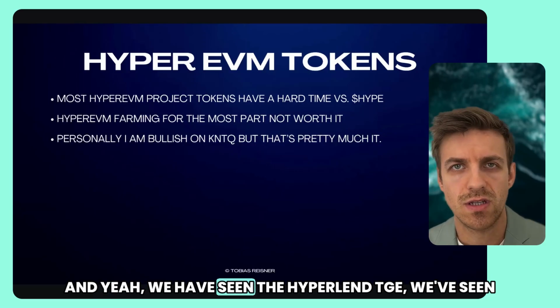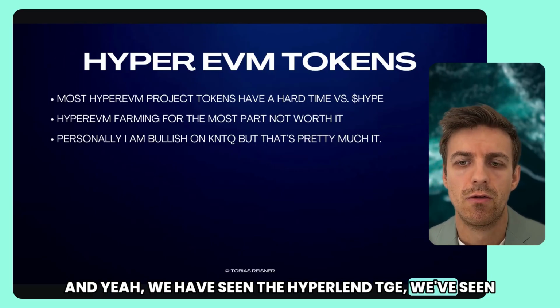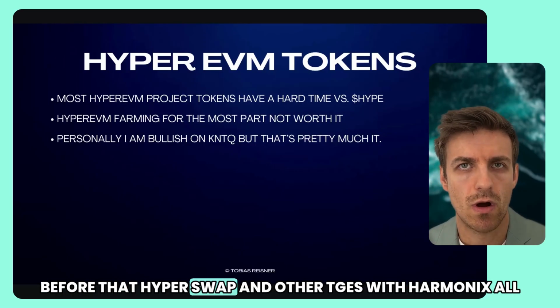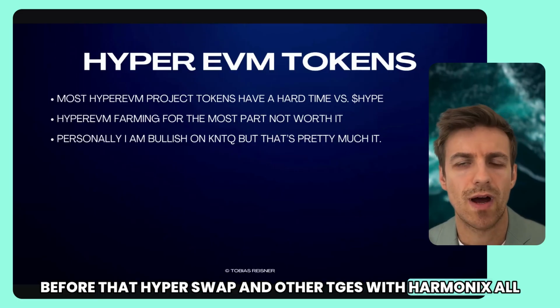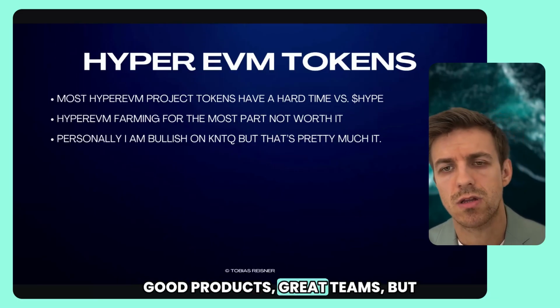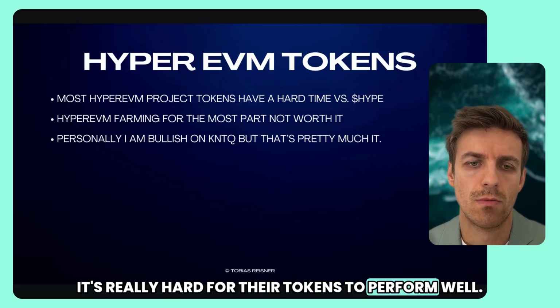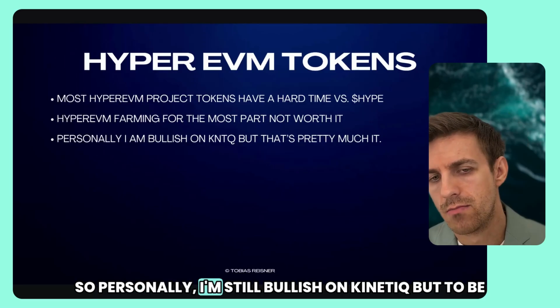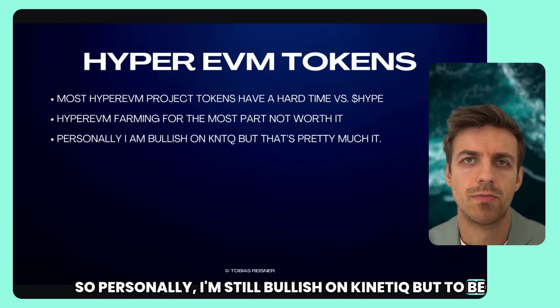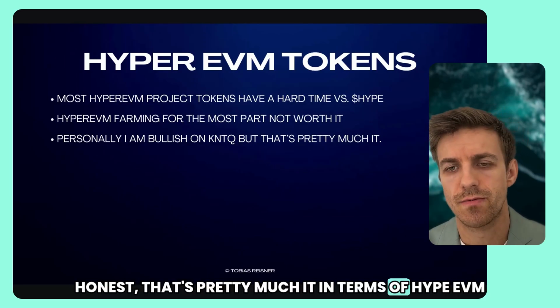And we have seen the Hyperlend TGE, before that HyperSwap and other TGEs with Harmonix. All good products, great teams, but it's really hard for their tokens to perform well. So personally, I'm still bullish on Kinetiq, but to be honest, that's pretty much it in terms of HyperEVM tokens.